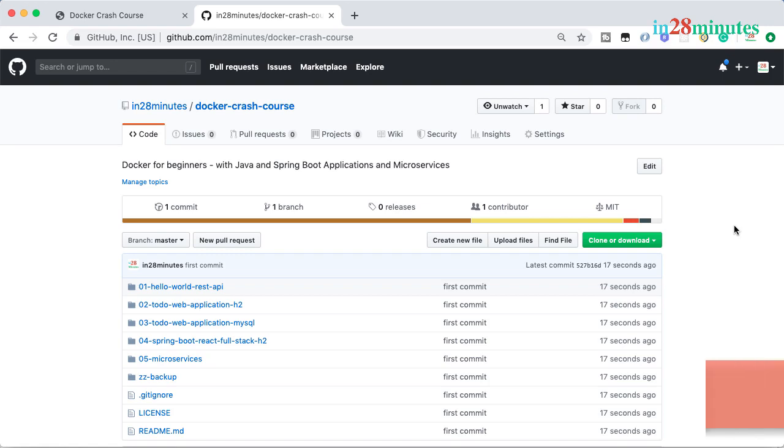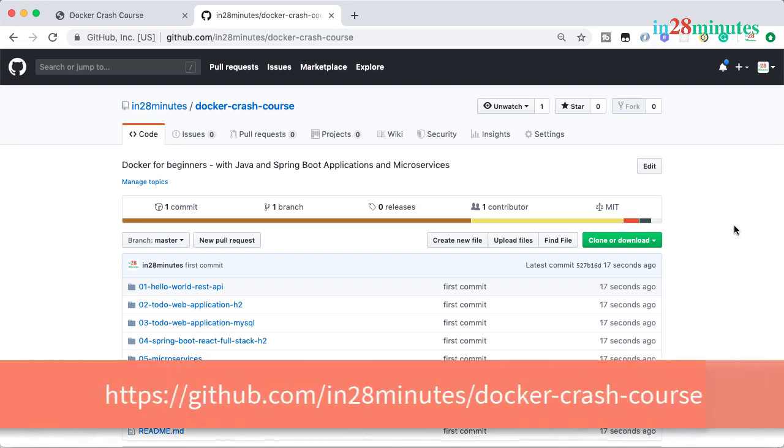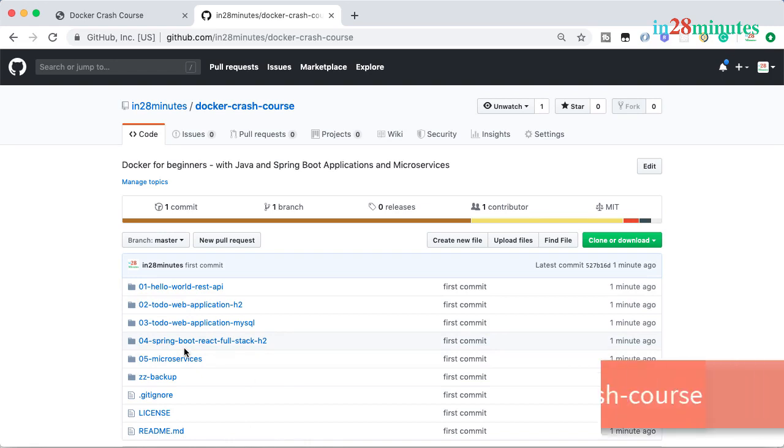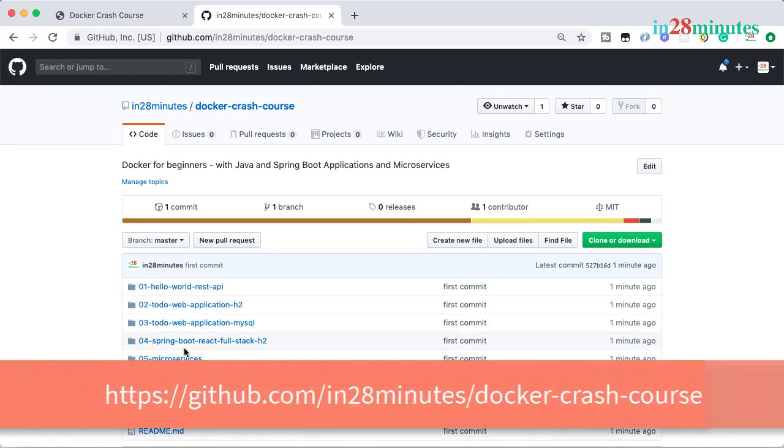Welcome back. Welcome to this new section where we would start creating images, Docker images for a number of Spring Boot projects. We have a number of projects lined up for you: a REST API, a to-do web application, a to-do web application connecting to a MySQL database. We have a full stack application with Spring Boot and React, and we have a number of microservices inside the microservices folder as well. What we would do during this course is play with all these projects, understand them, and then create Docker images for them and run them as part of Docker containers.